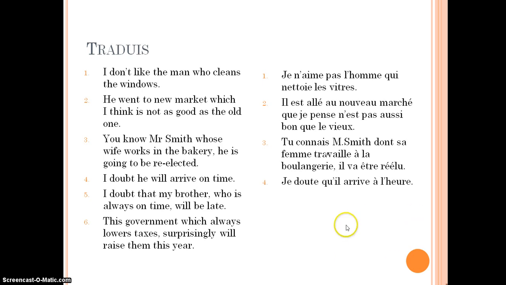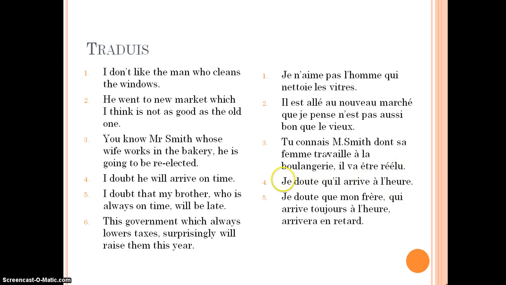Now this one, I doubt that he will arrive on time. We drop the that in English, but in French we have to have it in there because we're starting a new clause. Je doute qu'il arrive à l'heure. And also, if you hadn't noticed, this is a subjunctive. I doubt that. We have subjunctive, although it doesn't look anything different to the present tense. Again, we've got doubt here. Je doute que mon frère, qui arrive toujours à l'heure, arrivera en retard.